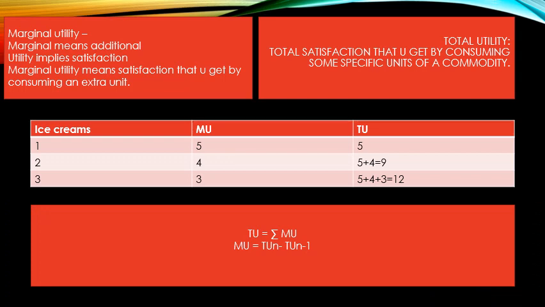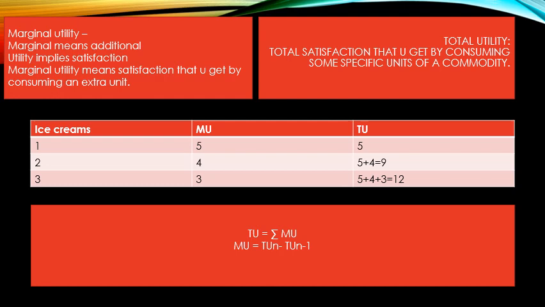First of all, what is total utility and what is marginal utility? First of all, utility. What is utility? That is the amount of satisfaction that you will be getting, right? Now, what is marginal utility? Guys, if you are consuming an ice cream, marginal implies the additional, utility implies the satisfaction. So marginal utility means the satisfaction that you get by consuming an extra unit.